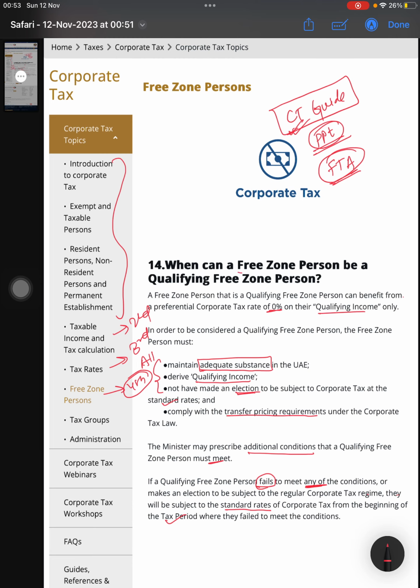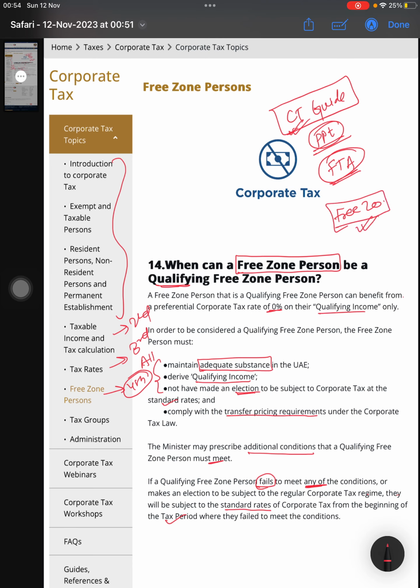So when can a free zone person be a qualifying free zone person? In Dubai there is a free zone concept. If you are registered in a free zone, then you will be a free zone person.